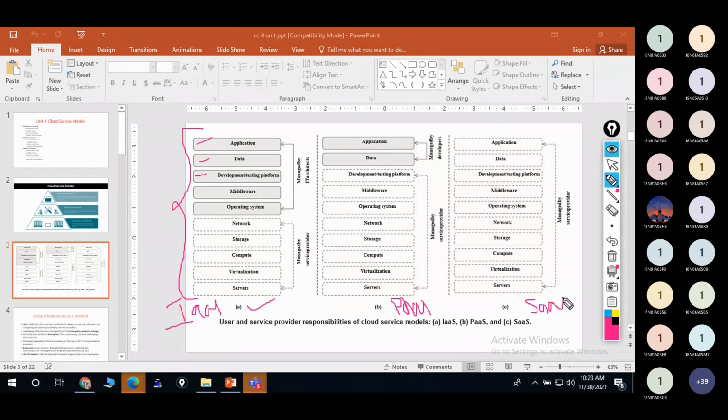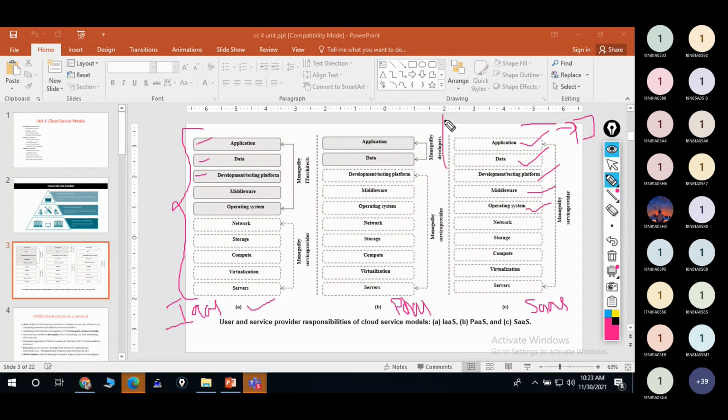So what I said, first of all, SaaS means we are the users. We people are not at all developing and not at all bothering about the code. Simply what we are doing is installing the application and utilizing the services, right? So we are not at all worrying about what kind of application it is, which data is available in that, who developed it and how it was tested, what middlewares they have used, what interfaces they have used. We are not at all bothering about that, right? Which operating system they have used.